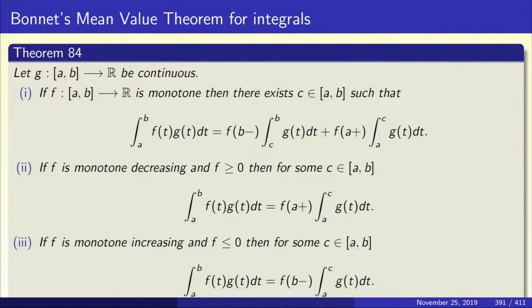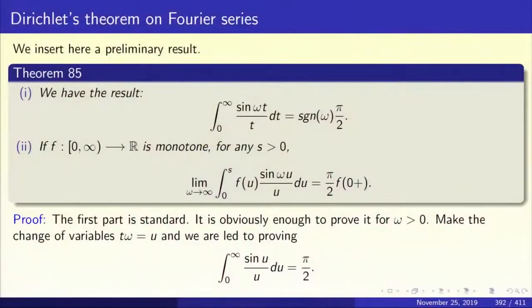This is a complete result. What we are going to do is first prove the first part of this theorem, and the second and the third will be deduced as corollaries of the first part. So how to do the first part? Before we take up the proof of Bonnet's mean value theorem, let us see how to use Bonnet's theorem, and why this mean value theorem for integral calculus becomes so critical in the proof of Dirichlet's theorem on Fourier series.